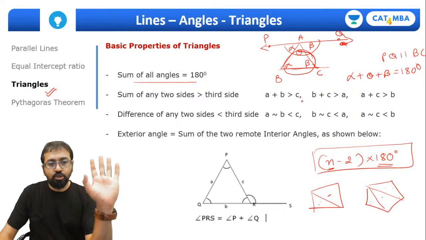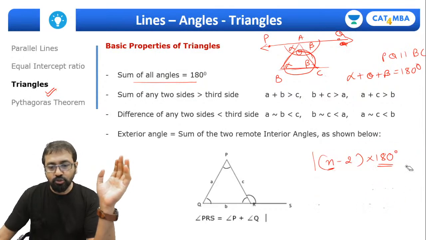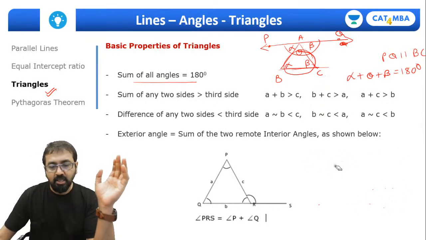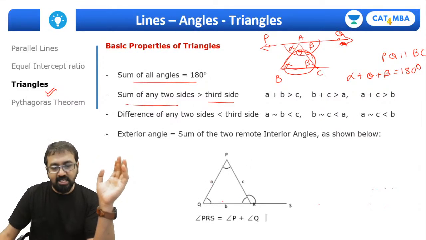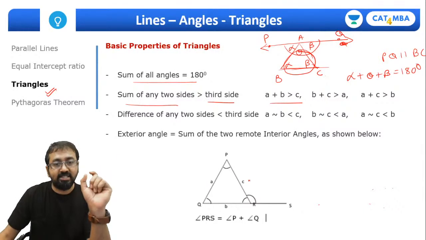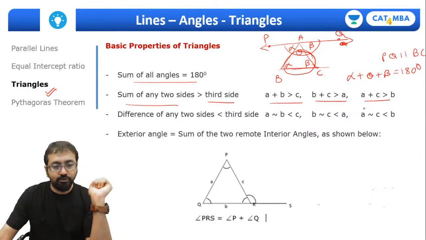So guys, I'm sure all of you have understood this part. Okay, fine. So let's move on to some other important points. The second point is the sum of any 2 sides is always greater than the third side. So that means A plus B is greater than C. A, B, C are the measurements of sides. B plus C is greater than A, A plus C is greater than B, and so on and so forth.